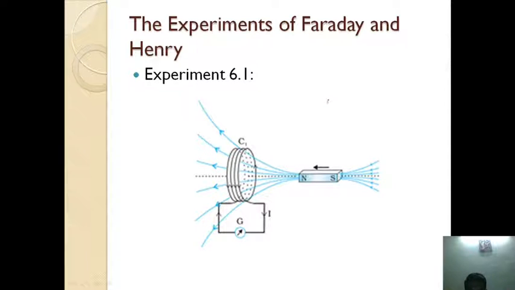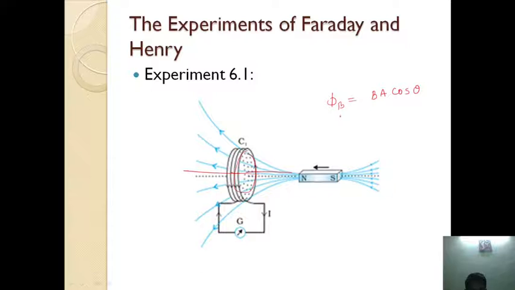Okay, so what is the magnetic flux? Magnetic flux depends upon three quantities: B, A, cos theta. Here the coil is placed perpendicular to the magnetic field. When the coil is placed perpendicular, the flux will be maximum in this case.